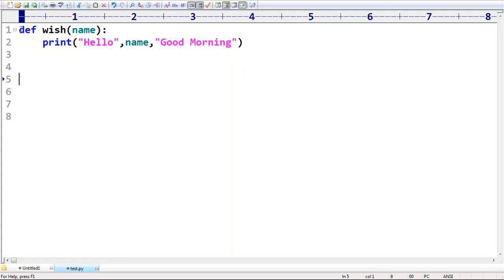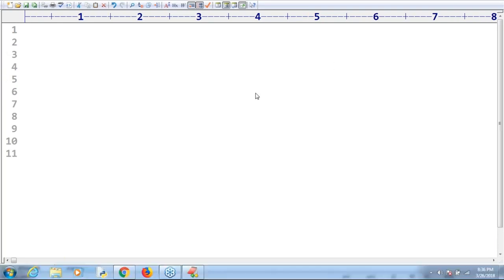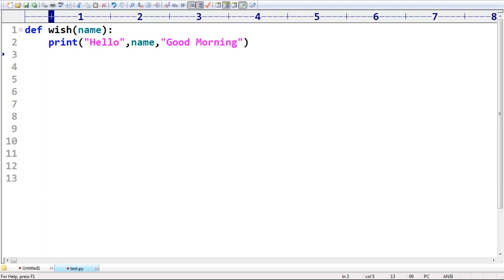Very simple. Here just observe that, sir. For the same function, I will go for one or two multiple examples so that you will get much clarity about this terminology. Don't worry about this terminology, right? Let me go for a small example. I have a def, a function with a name parameter, print hello name comma good morning, like this I'm taking, sir.